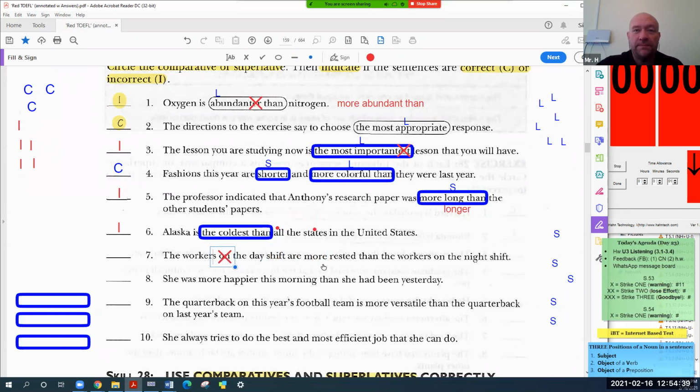So where's the problem? The coldest than. No. We remove than. Okay. And then? Is that all?